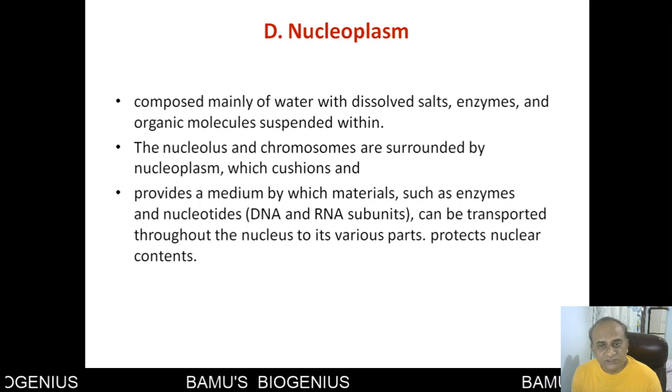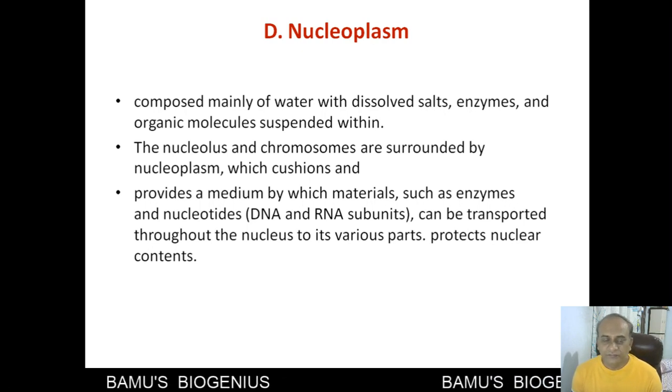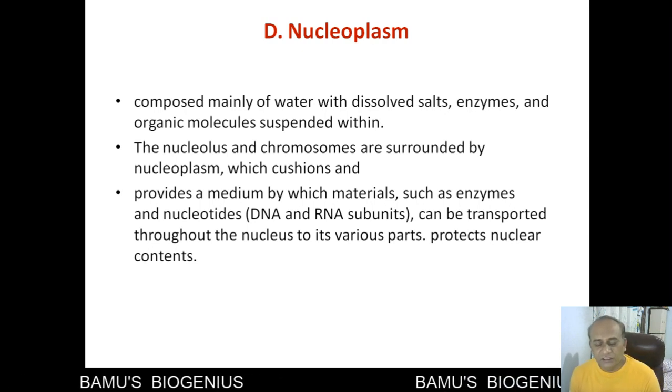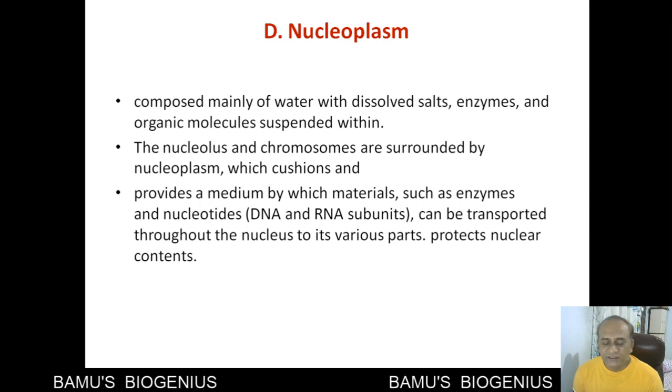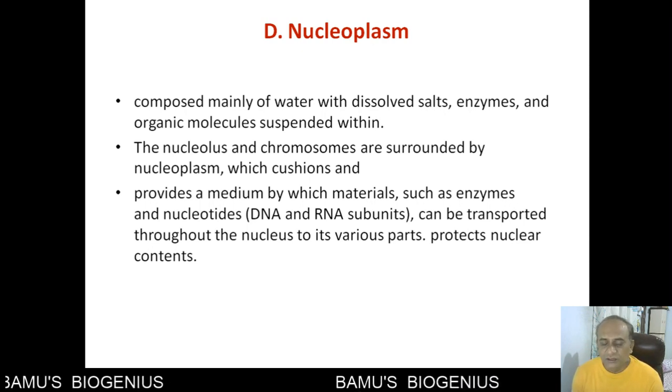The nucleolus and chromosomes are surrounded by the nucleoplasm, and it performs the function of a cushion. So it helps in preventing mechanical damage to the chromosomes or the DNA in a nucleus.